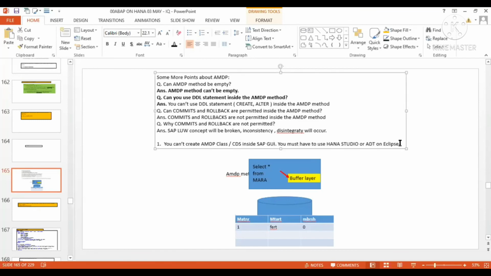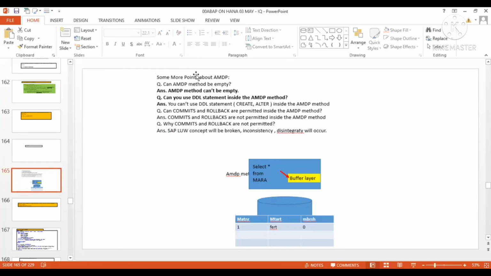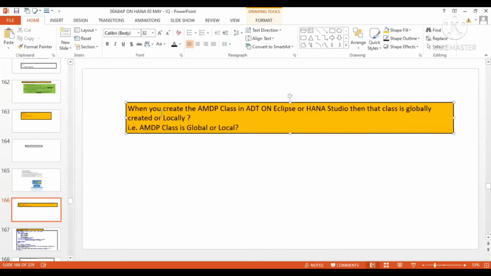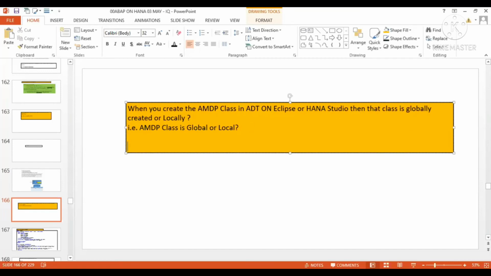So this we know already, many times we have discussed, and we have written somewhere also, in the form of questions and answers. So these are some more important questions about AMDP. When you create an AMDP class in ADT on Eclipse or HANA Studio, is that class created globally or locally? The answer is that the class gets created globally.